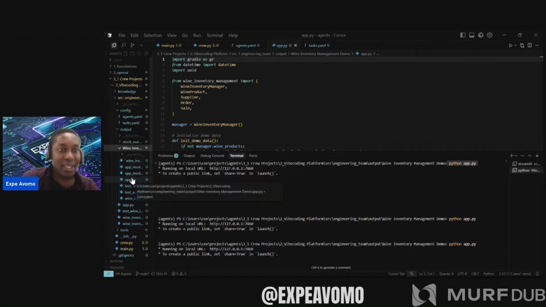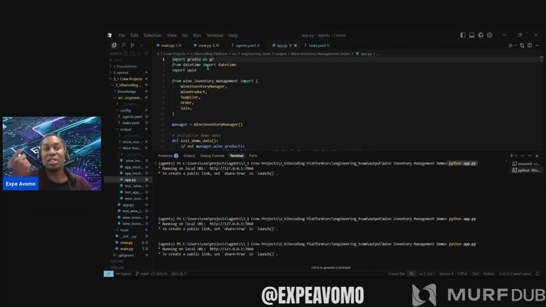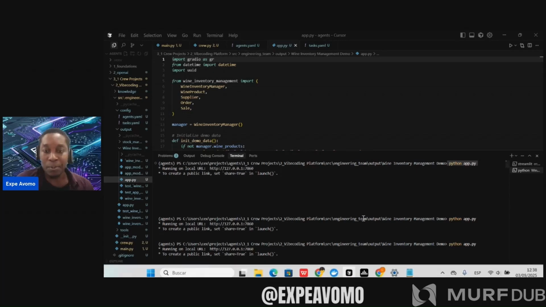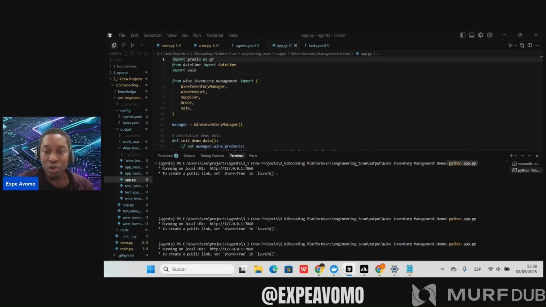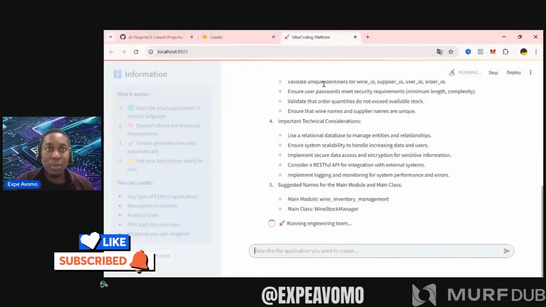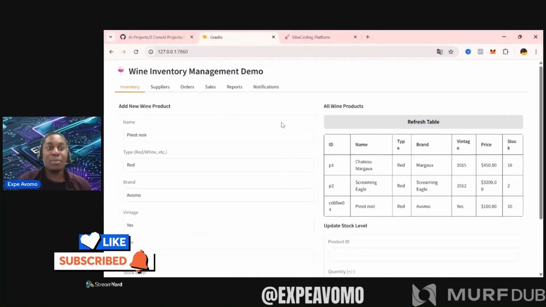I have them here, and the one with the Gradio interface is app.py, which we can see. Write single quote import Gradio as GR. Gradio is a Python library that lets us launch interfaces simply and graphically, similar to Streamlit. Once this is done, so we don't waste too much time, here it is. This is the application that would be generated. I'm going to refresh it.